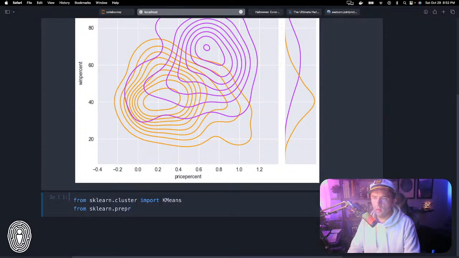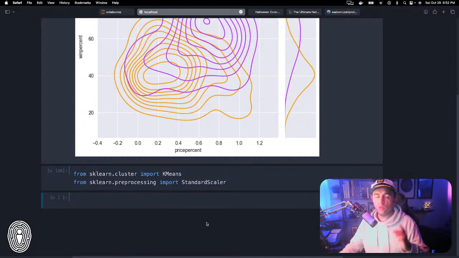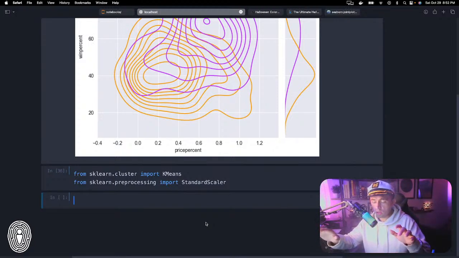sklearn.preprocessing import StandardScaler, because we want to scale the data before we actually use it. What we're going to do is create two different visualizations here, with two different rounds of clustering. In the first clustering, we are going to have the k-means divide the candy into two different clusters, and then we are going to do it again, except this time with three different clusters.